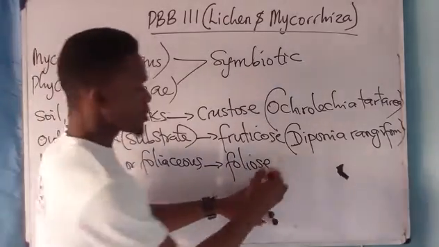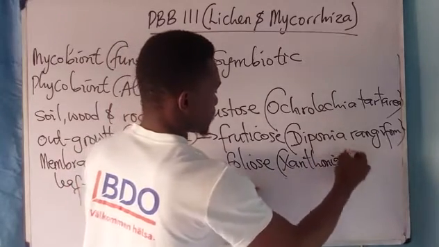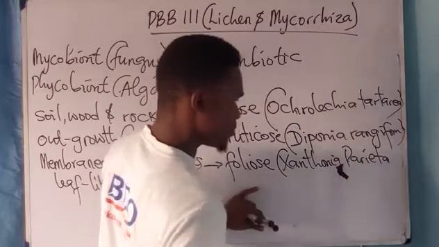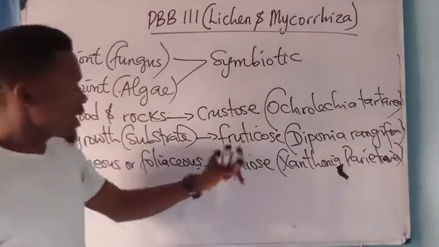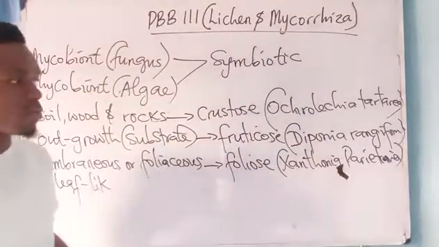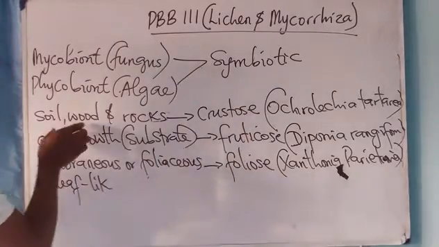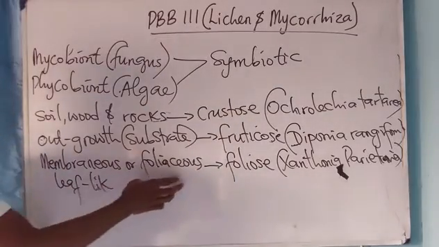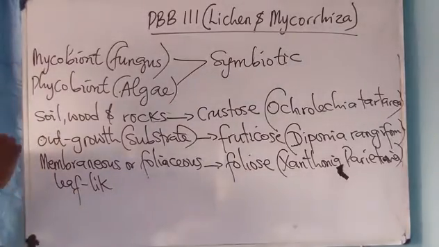Foliose is possessed by an organism called Xanthoria parietina. You check the spelling out, okay? So these are the various types of lichens that we have and the organisms that are involved. Take note of that. So outgrowth is fruticose; soil, wood, rocks, crustose; membranous or foliaceous or leaf-like, foliose. Take note of that, please.